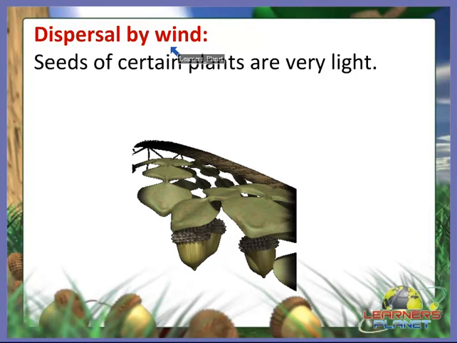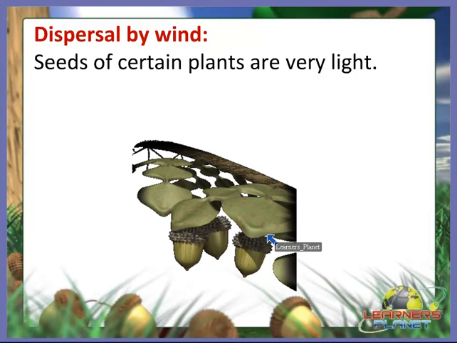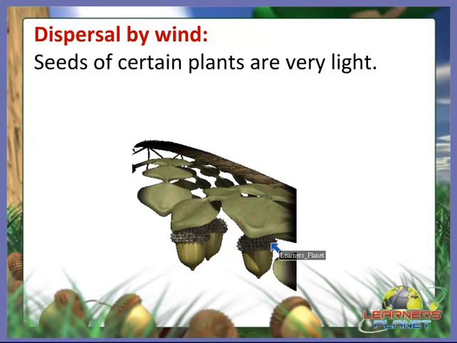For example, sycamore. Sycamore is a plant which has winged seeds and they are carried away by wind. And the second one is dandelion. Dandelion seeds have hair on them that acts like a parachute. So wind carries these seeds far away from the parent plant, and the fluff around the cotton seed helps it to float away with the wind, as it is very light in weight.